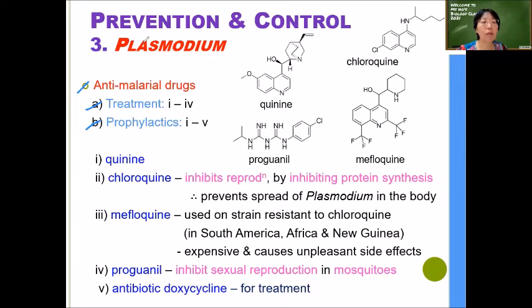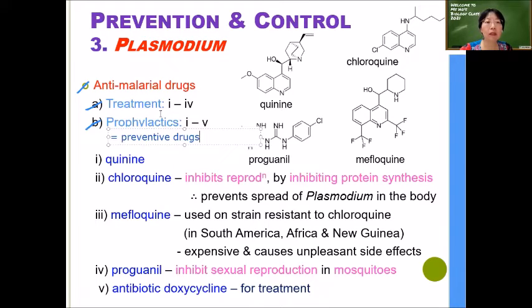B is they will be used as prophylactics. Now, prophylactics stands for preventive drugs. That means you take them before you are infected. For example, you know that you're going to travel to an area that is endemic with malaria. Endemic.